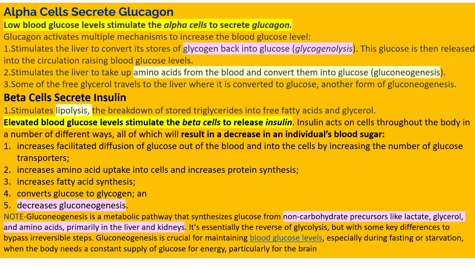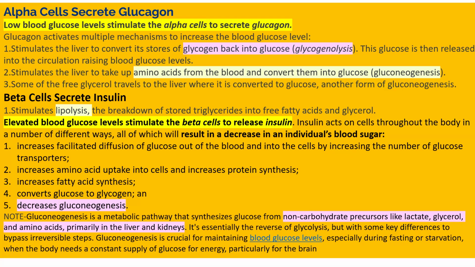Gluconeogenesis is important for maintaining blood glucose level, especially during fasting or starvation, because during fasting or starvation your brain needs energy. So gluconeogenesis is important for blood glucose level when you are not eating anything, when you are fasting, when you are in starvation. So insulin decreases gluconeogenesis. This point should be noted.